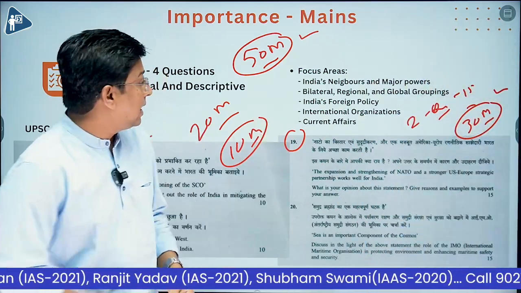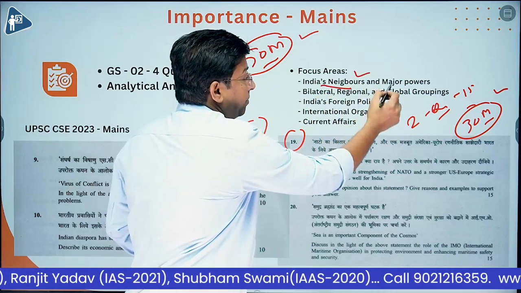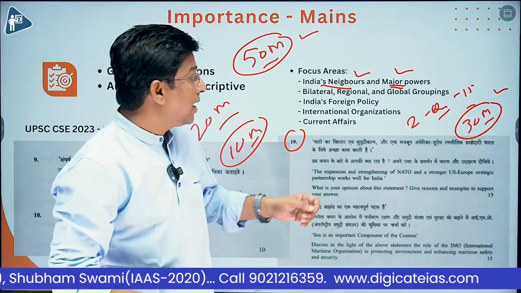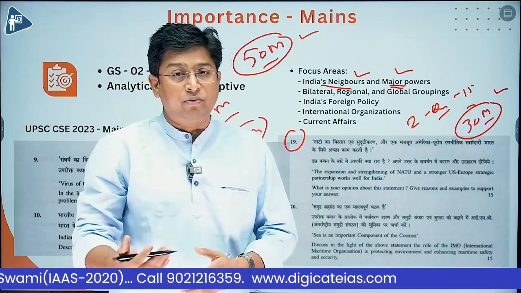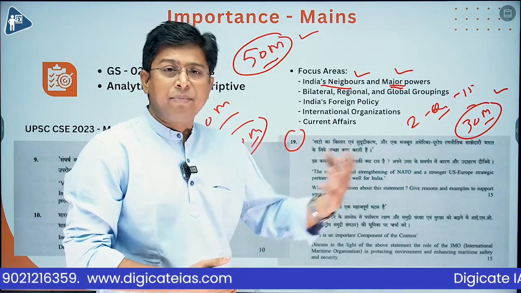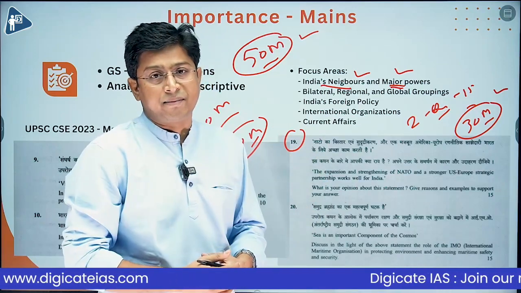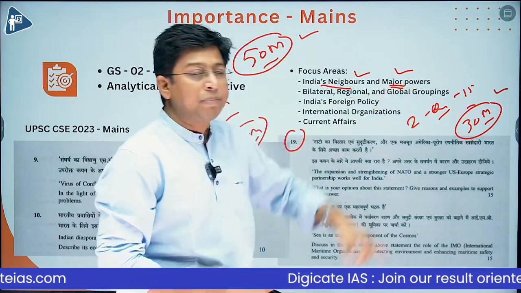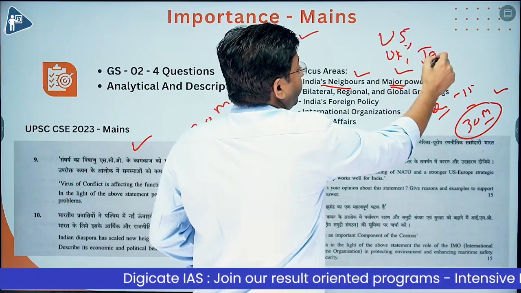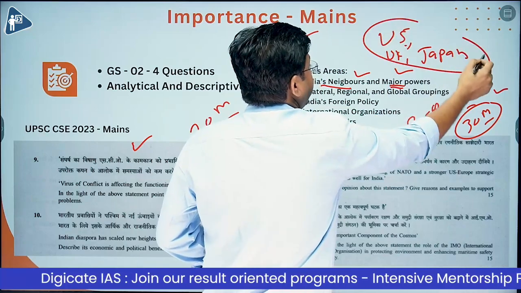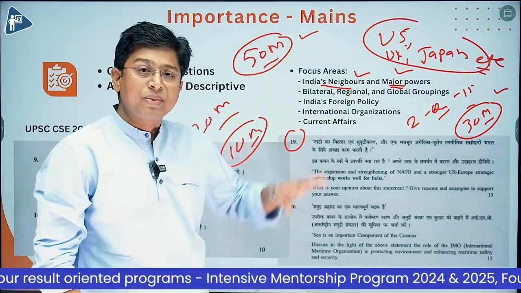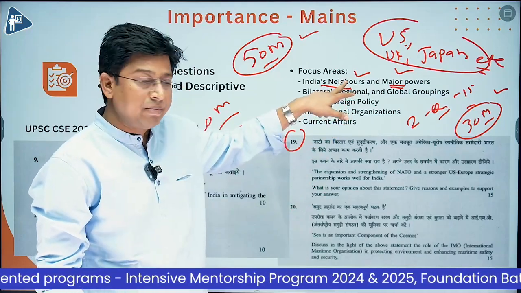Focus areas for mains are India's neighbors and major powers. India's neighbors like Pakistan, China, Bangladesh, and any country that is in news. For instance, right now Bangladesh is burning, it is in news. So there might be a question this year, there might be a question next year. Next are major powers. Major powers means USA, UK, Japan, and so on. So India's relations with these powers. These 2 areas are of extreme importance.